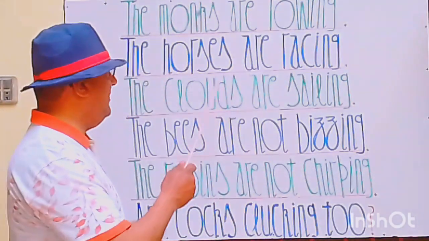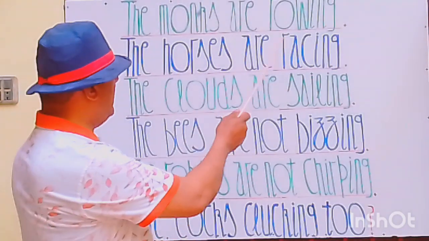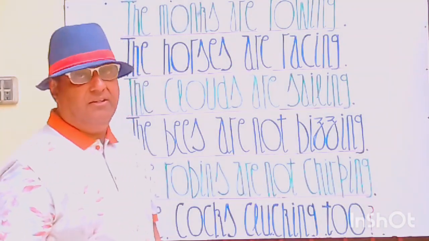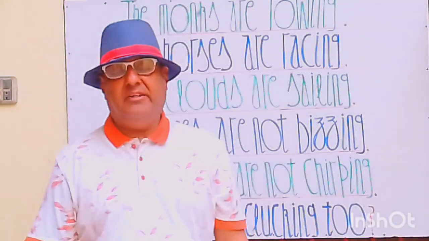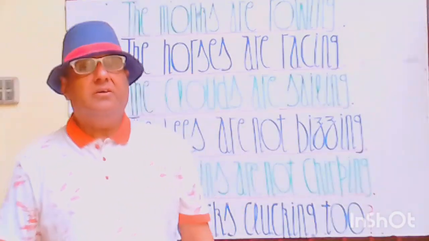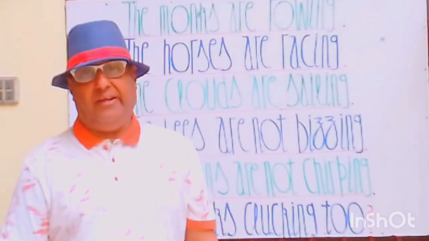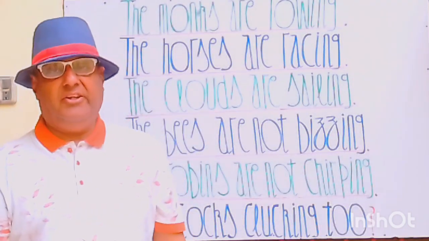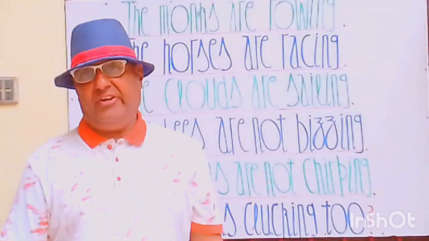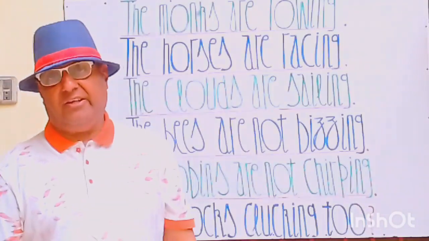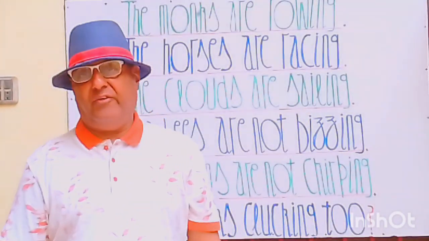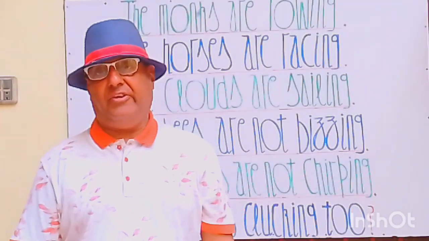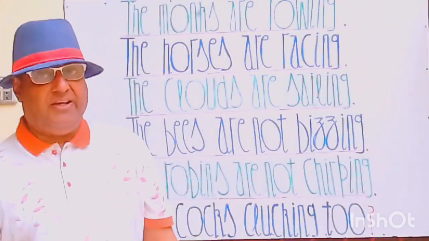The first sentence you see here, the monks are rowing. The monks are rowing. राहब कश्ती रानी कर रहे हैं. This is present continuous tense. ये फेल हाल जारी का एक जुमला है. The monks are rowing. राहब कश्ती रानी कर रहे हैं.